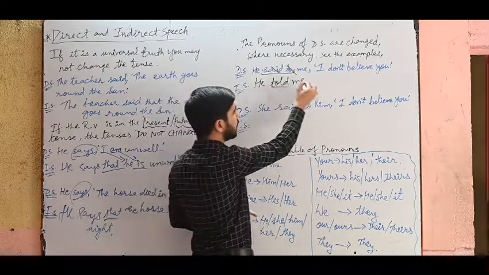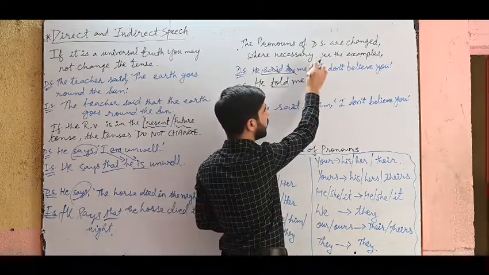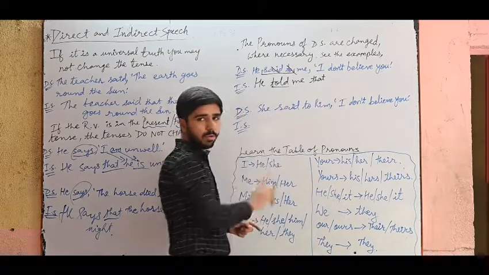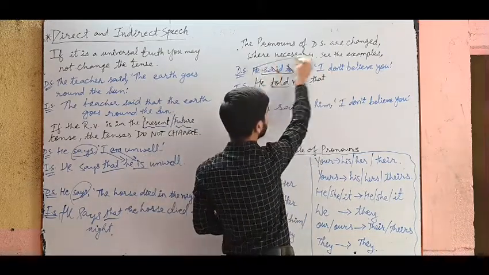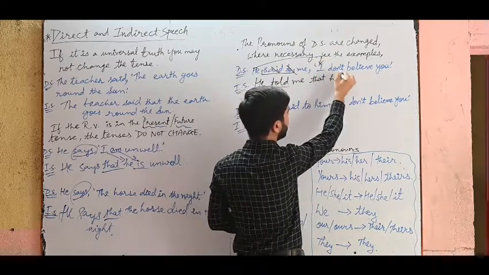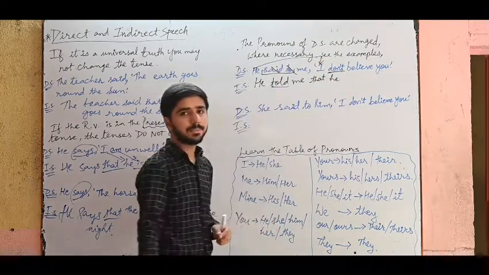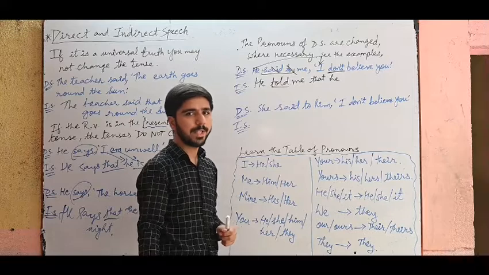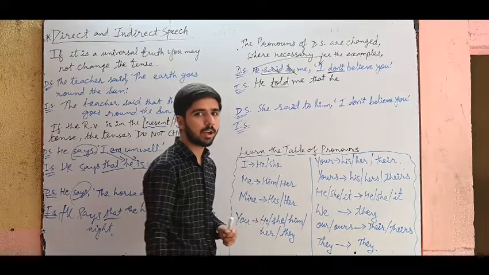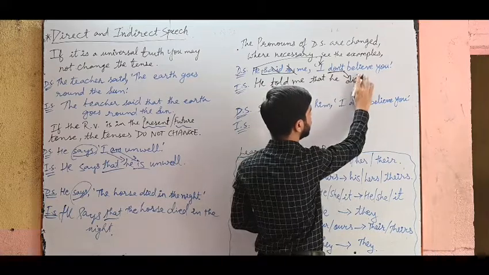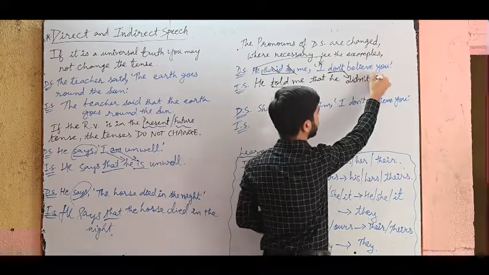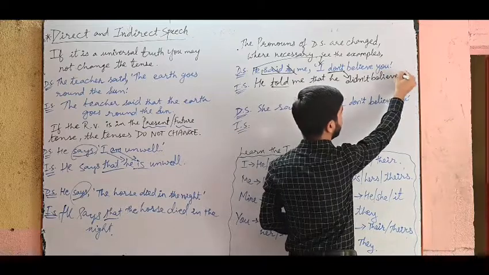He told me that. So before you go over here, you have to write that. He told me that. I changes to he. He told me that he don't. This is present tense, so do changes to did. Do not changes to did not. He told me that he didn't believe, dash.